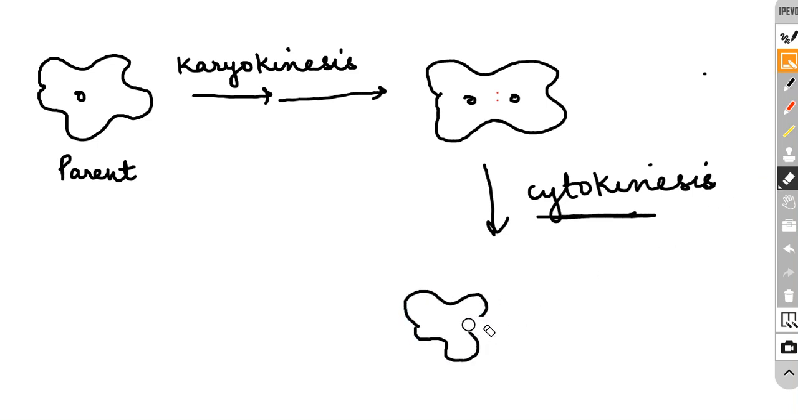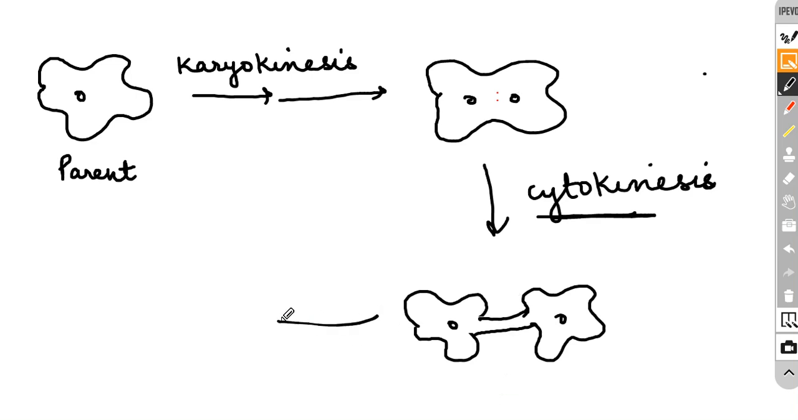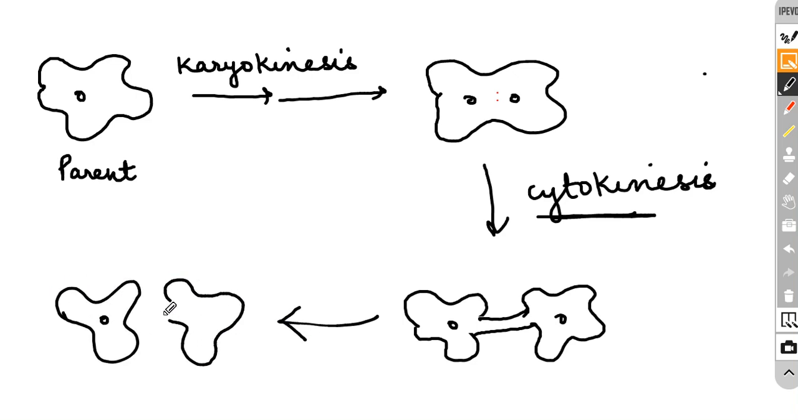If I try to show you cytokinesis, it will be like this. It means the cytoplasm becomes very thin from the middle in order to divide from each other. So finally, this is one identical and this is another. Two identical offspring are produced from a single parent. This is called binary fission.